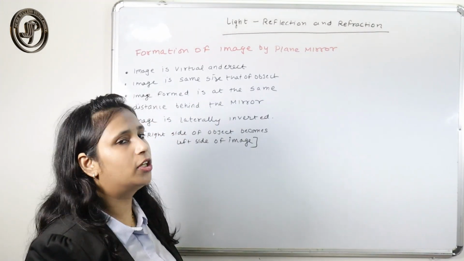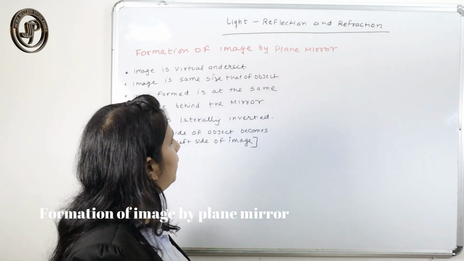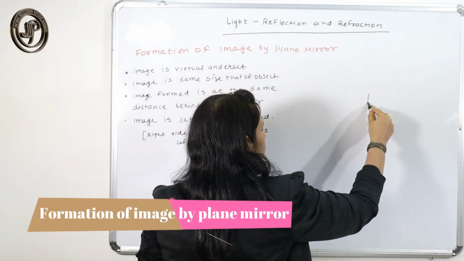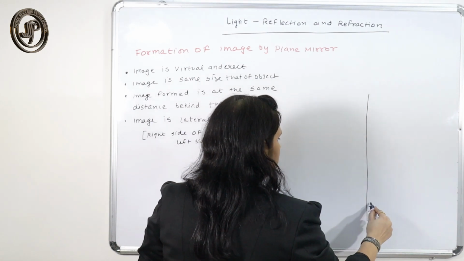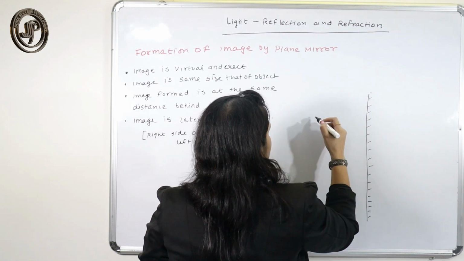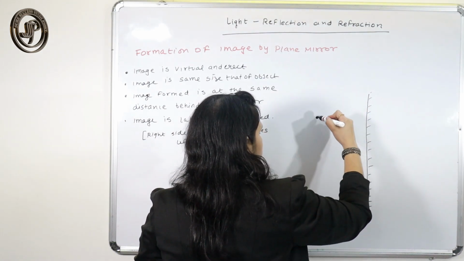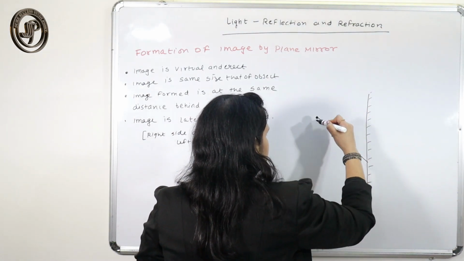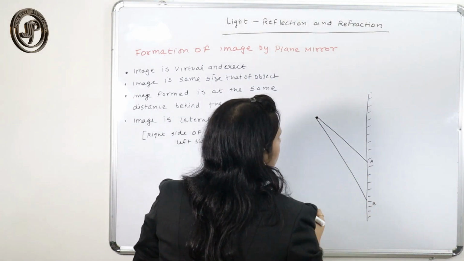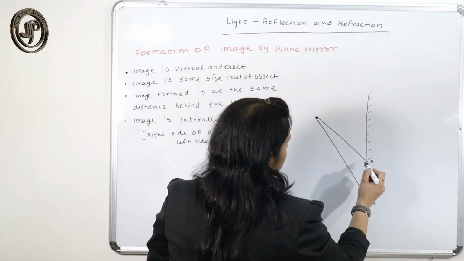Now, formation of an image by a plane mirror. We will see how the image is formed in the plane mirror. Here this is your plane mirror, and this is the object, suppose. This is the point of incidence. I have taken two points of incidence.